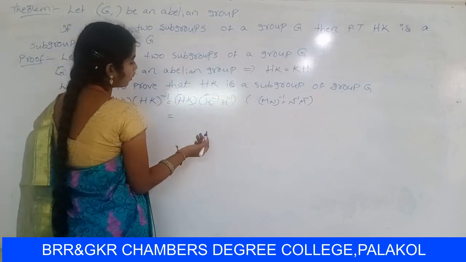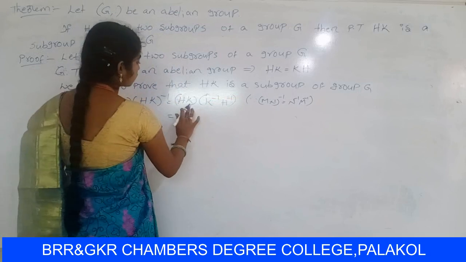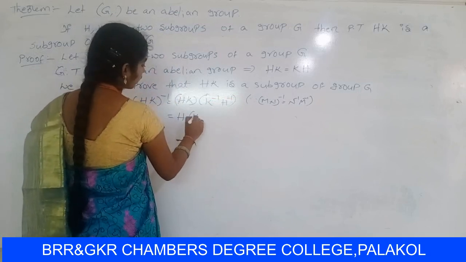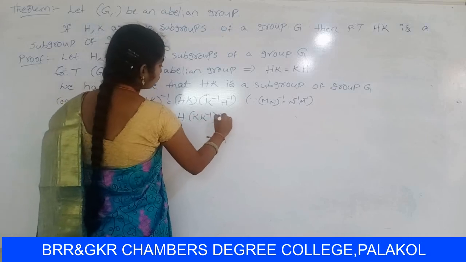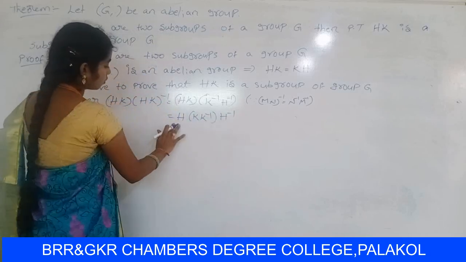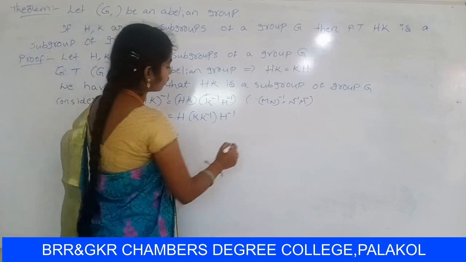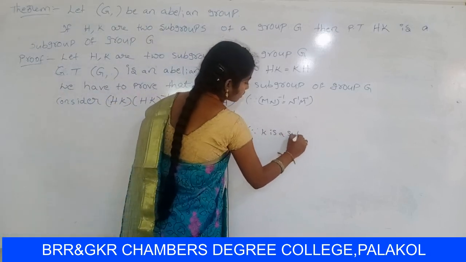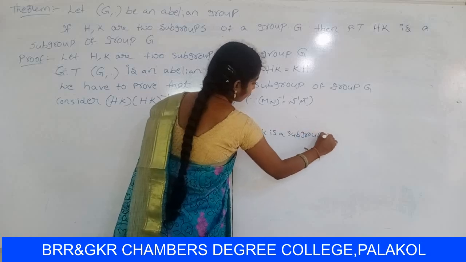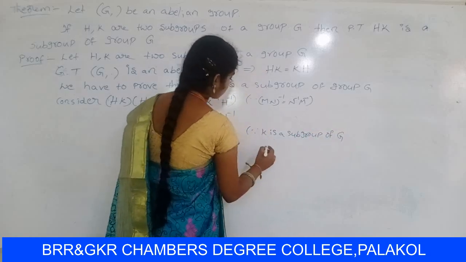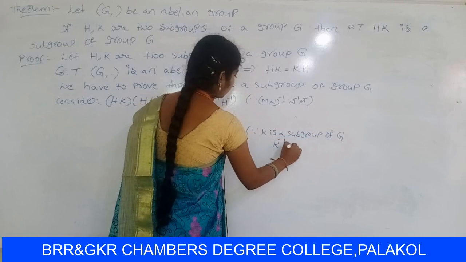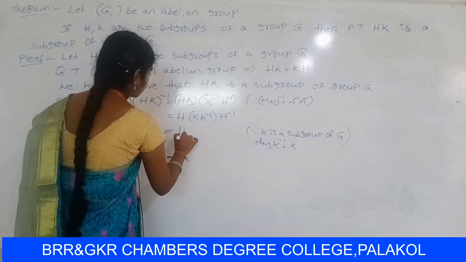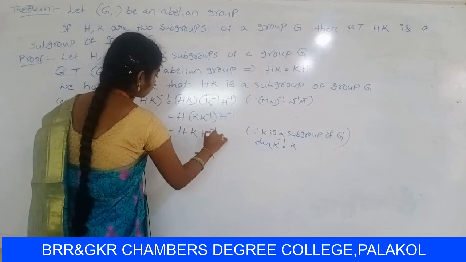The complex of multiplication is associative. So using complex multiplication, H into K inverse into H inverse. So that means K inverse, already you know that K is a subgroup of Z, so K inverse equal to K. So H into K into H inverse.